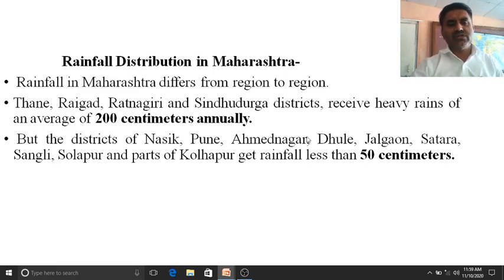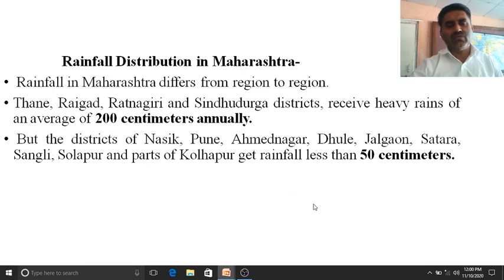As I have already explained, the southwest monsoon gives rainfall first towards the coastal or Konkan region. Then, when the winds pass over the Sahyadri ranges, they become dry.